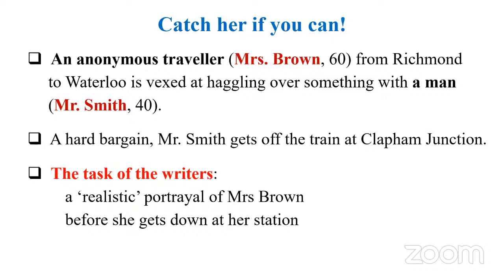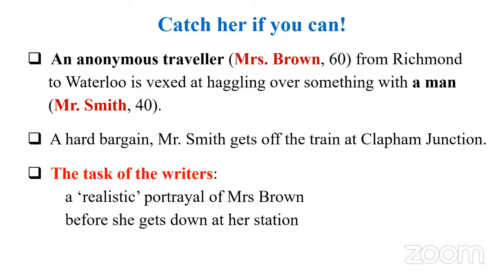Now we are left with Mrs. Brown, an old woman. And Virginia Woolf says, now I have a task for these writers. We have two sets of writers: the traditionalist Edwardians on the one hand, and the modernists. What is the task for these writers? They have to produce a realistic portrayal of Mrs. Brown. They try to capture the essence or the soul of Mrs. Brown before she gets down at her station, Waterloo. So this is the task. The train is moving and the task begins.